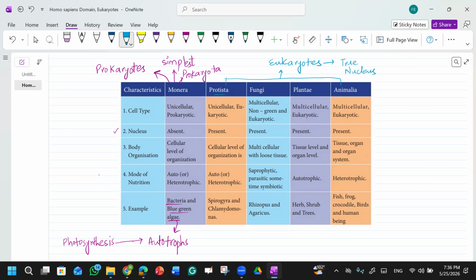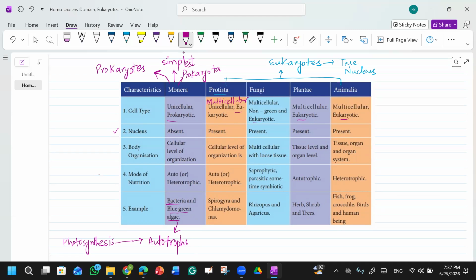Now this kingdom Protista. The cell type is unicellular, right? Actually, it is unicellular as well as multicellular. It is mentioned in your book, so you can write over here that some are unicellular, some are multicellular, and they are eukaryotic. They are not prokaryotic. All the organisms from here will be eukaryotic. Just kingdom Monera is prokaryotic. It doesn't have a true nucleus. The rest of the kingdoms have a true nucleus.